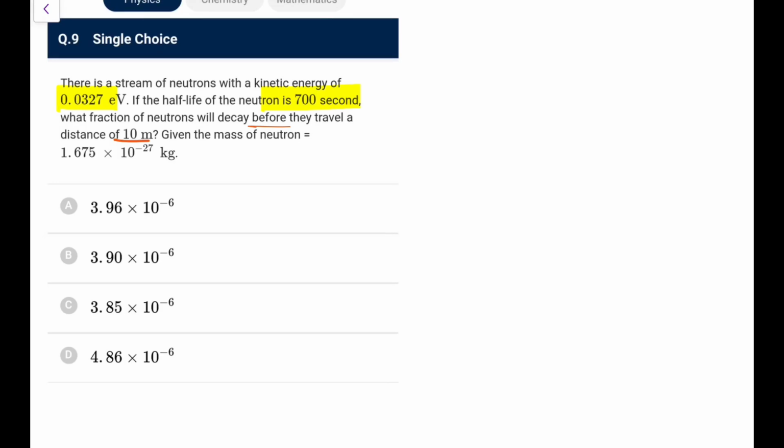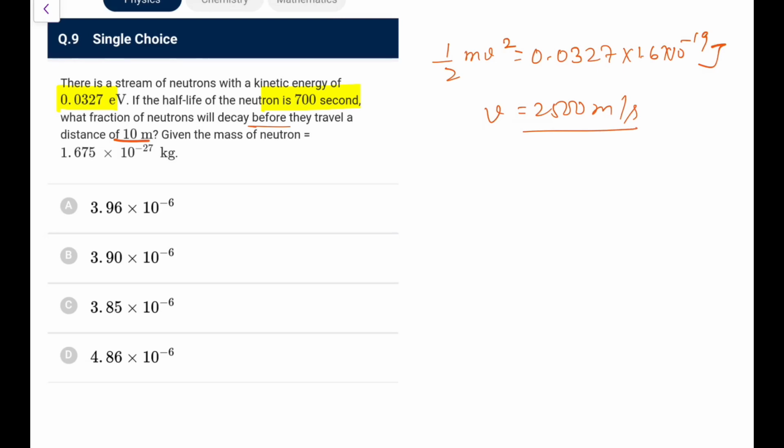The way to do this is, first of all, energy half mv square is 0.0327 into 1.6 into 10 to the power minus 19 joule. If you put it, the value comes out approximately as 2500 meter per second. Not exactly, but they have assumed it to be exact. It is 2500 meter per second. So you calculate the time. Half-life is 700 seconds. So what is the time it spends in traveling 10 meter? That is 10 meter upon 2500 meter per second, which comes out as 4 into 10 to the power minus 3 seconds.